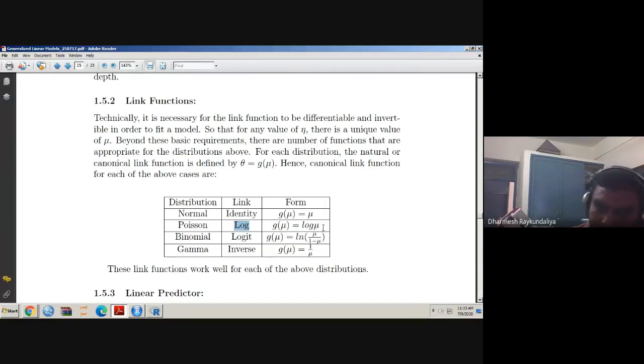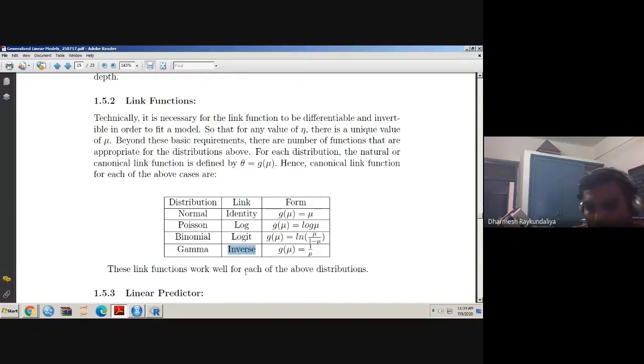When you talk about the binomial distribution, the link we obtained is g of mu equal to ln of mu upon 1 minus mu. The name of this link is the logit link. So for the binomial distribution, this link function is known as the logit link. And when you have a gamma distribution, we obtained theta equal to 1 by mu, ignoring the minus sign, so the link is inverse. So these are the 4 distributions I have given here.